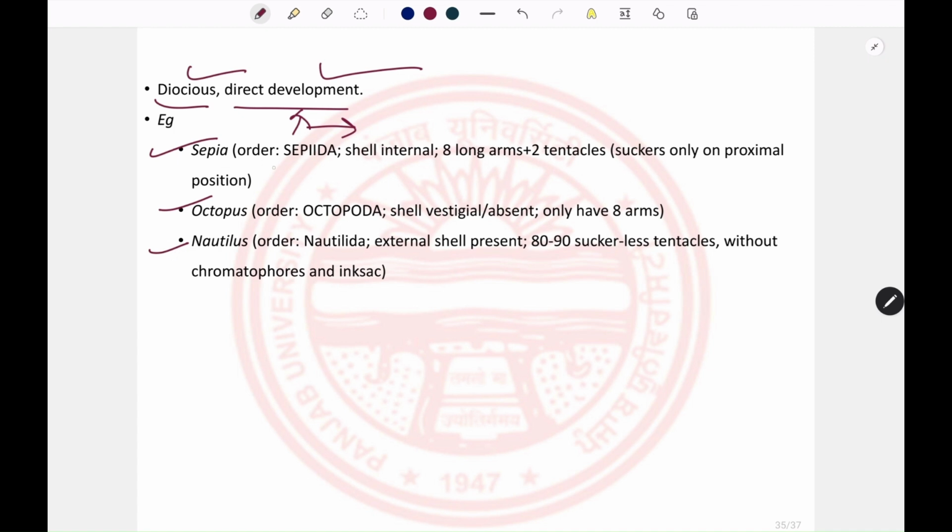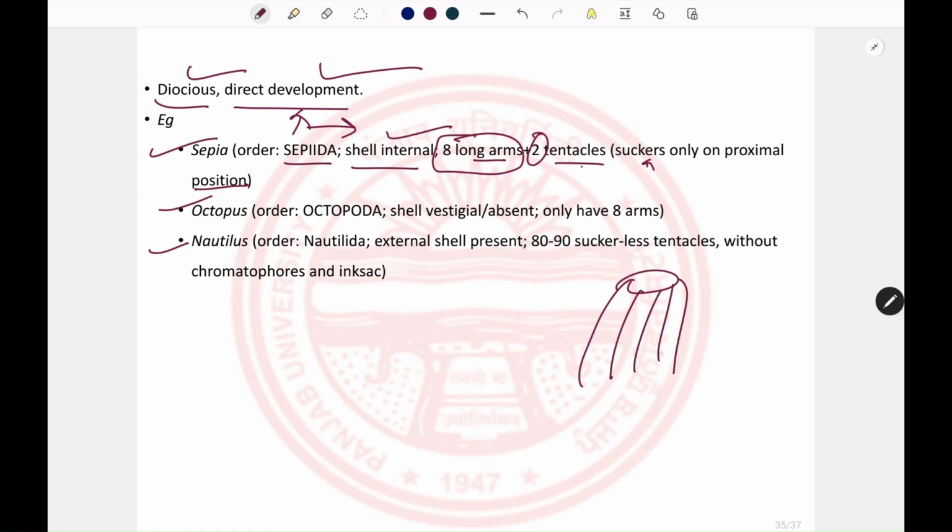In case of sepia, they belong to the order Sepiida. Here the shell is internal. They have 8 long arms and 2 tentacles. So what is the difference between the tentacles and the arms? The tentacles have suckers only at the proximal position. So like this is the head of the organism, and these are the tentacles or arms. The arms have suckers at every position. However, the tentacles have suckers only at the proximal position.